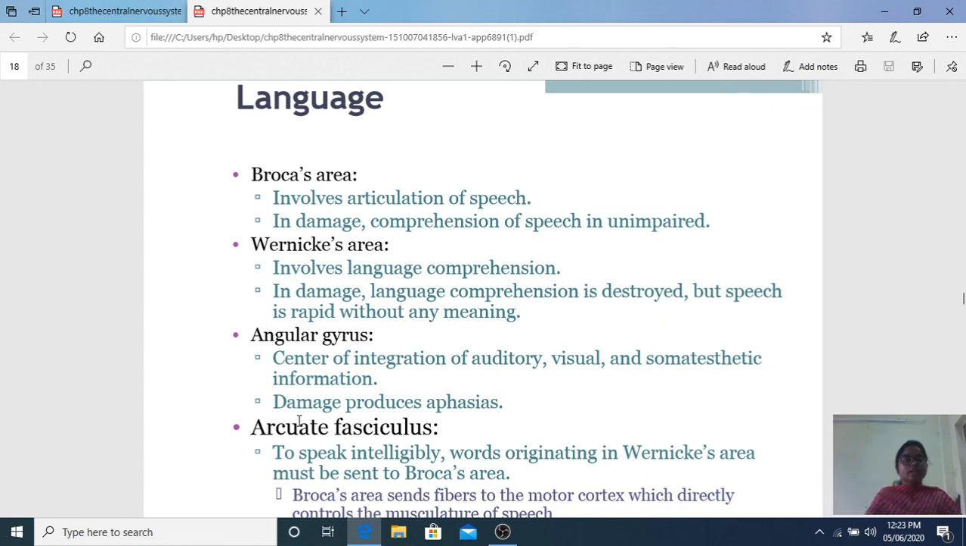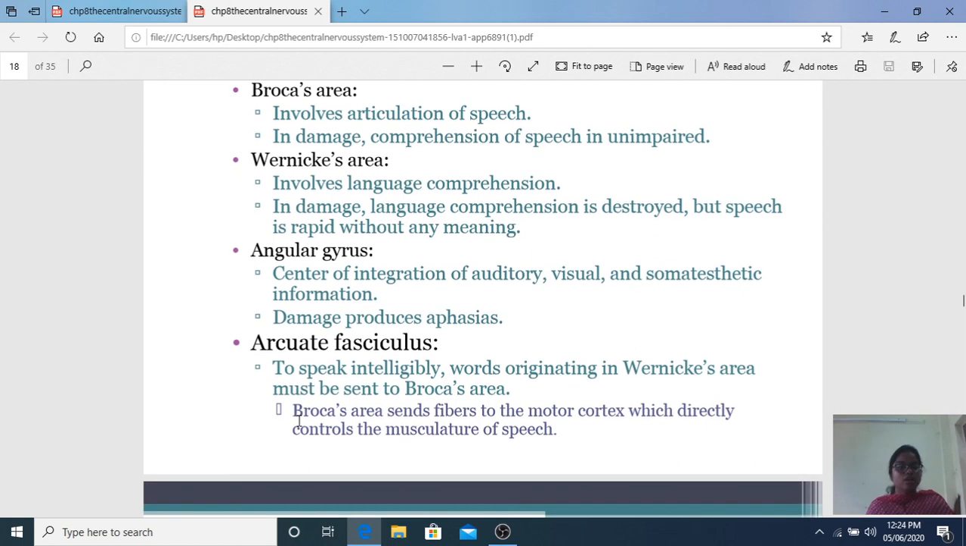Without any meaning. And the next thing is the angular gyrus, the center of integration of auditory, visual, and some aesthetic information. Damage produces aphasia, meaning they can't even talk. The angular gyrus connects Broca's area, Wernicke's area, all the areas related to speech. So when it is damaged, it produces aphasia. Arcuate fasciculus: to speak intelligible words, information originally in Wernicke's area must be sent to Broca's area.